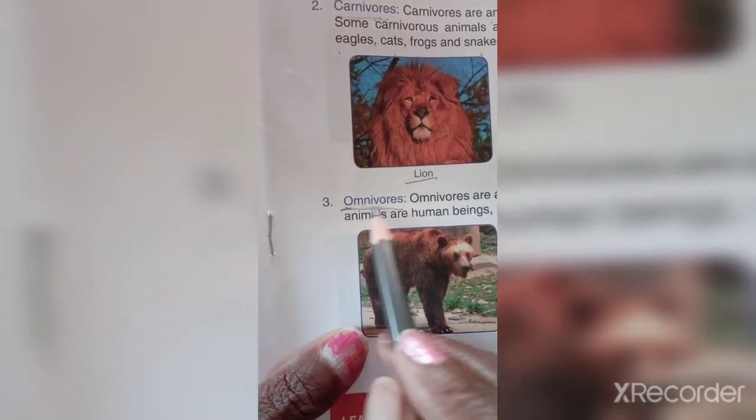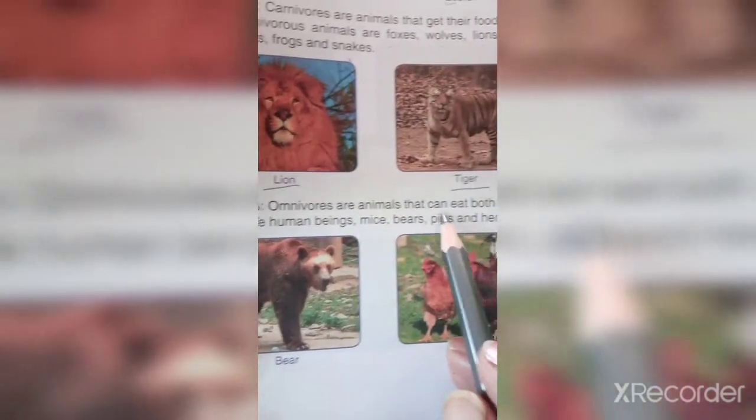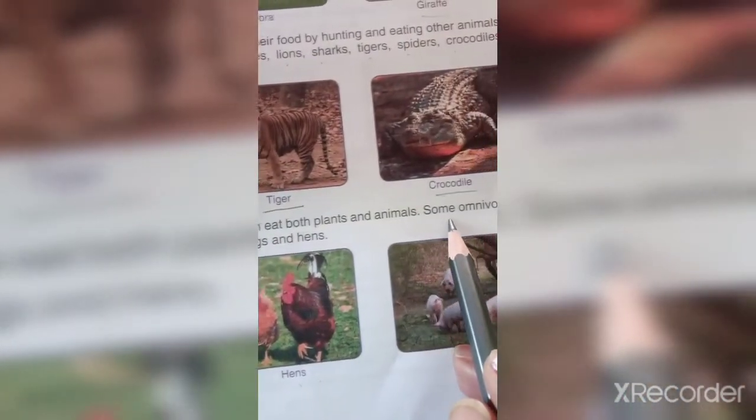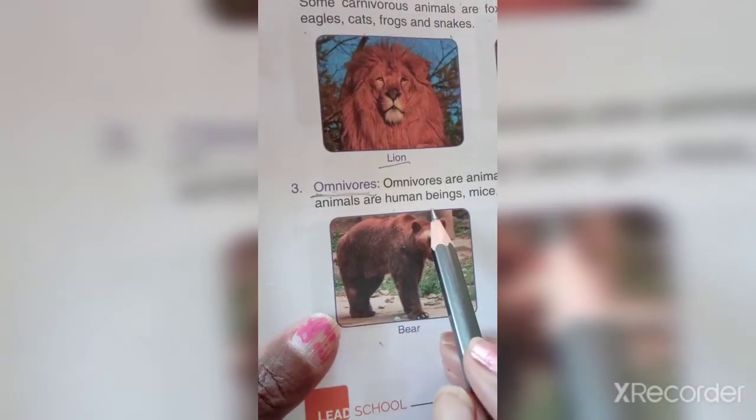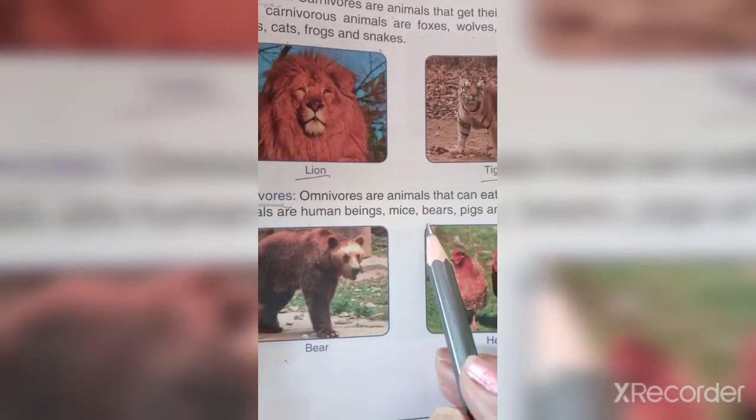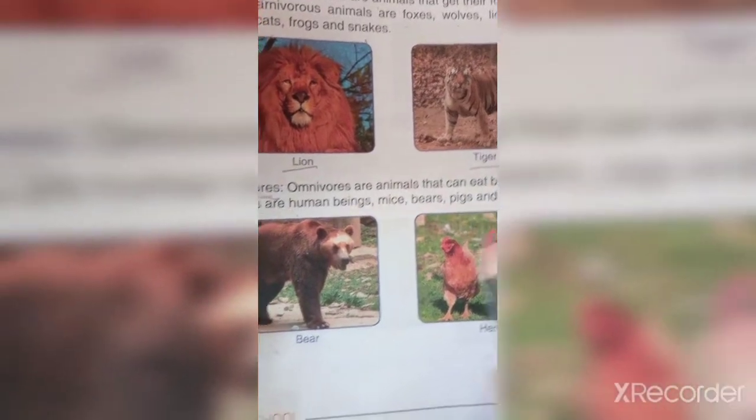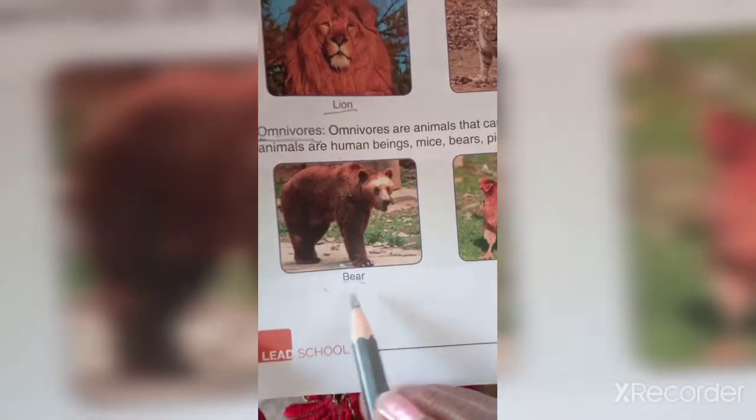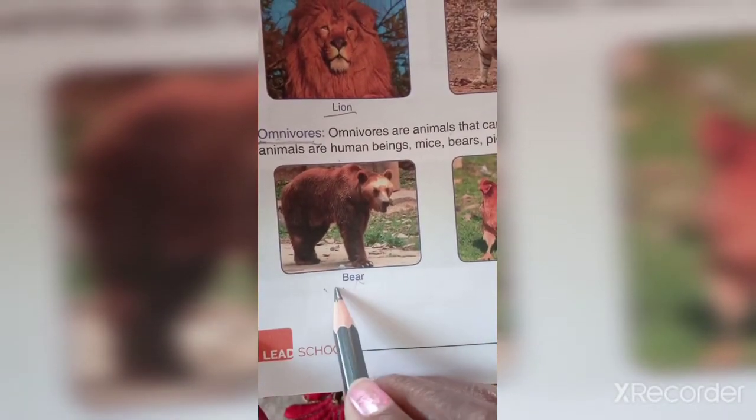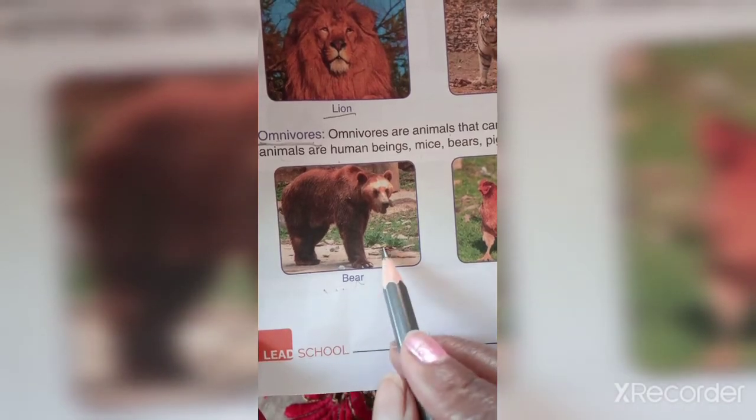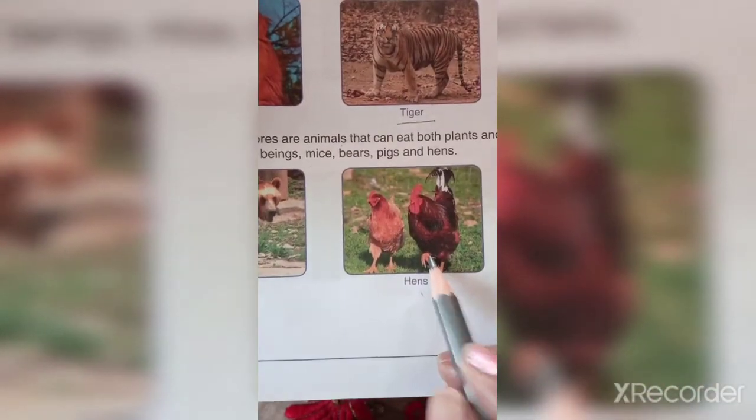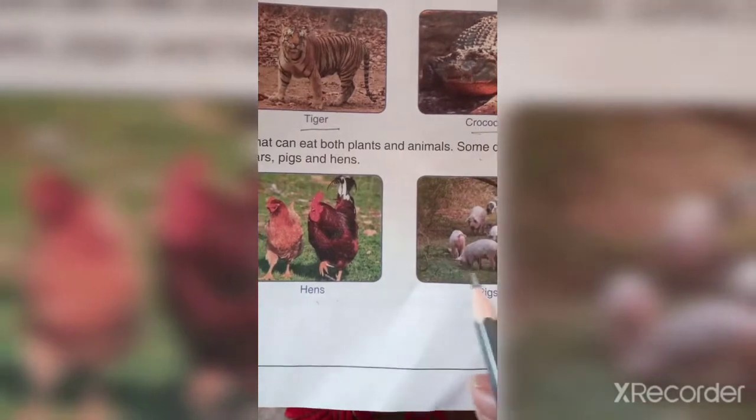Third one is omnivores. Omnivores are animals that can eat both plants and animals. Some omnivorous animals are human beings, mice, bear, pigs and hens. So these are omnivorous animals. They can eat both plants and animals: bear, hens, pigs, we humans also.